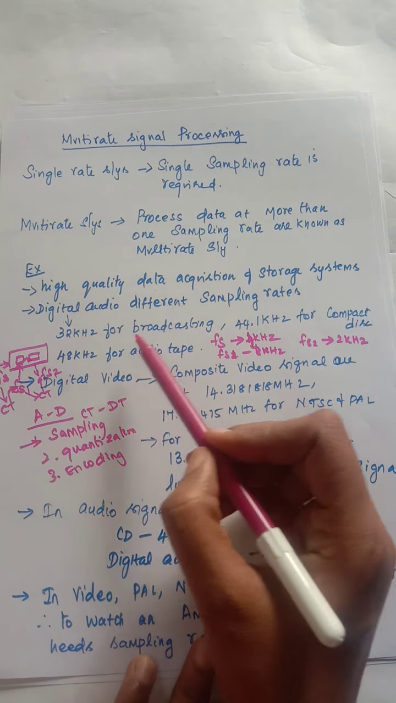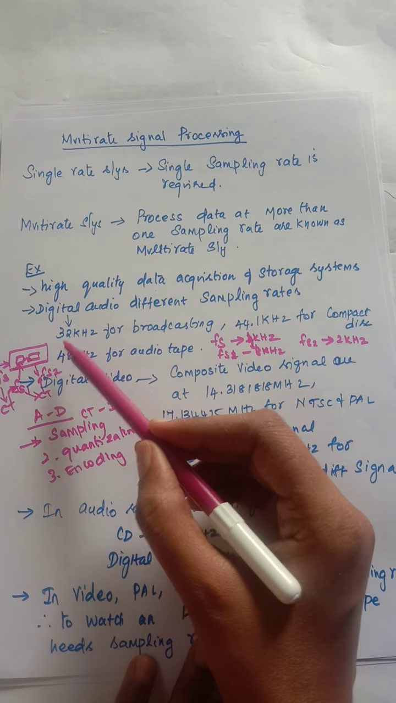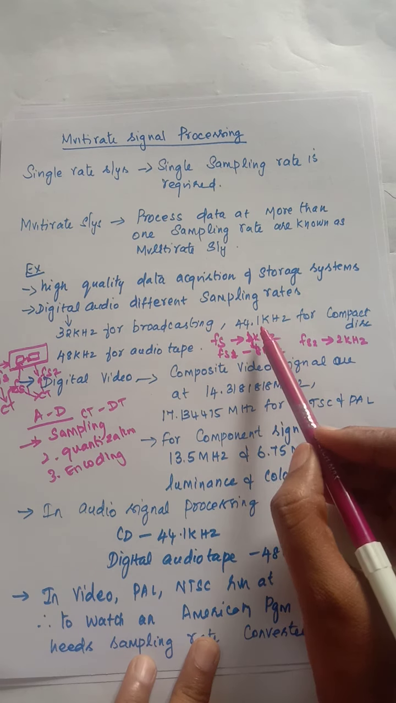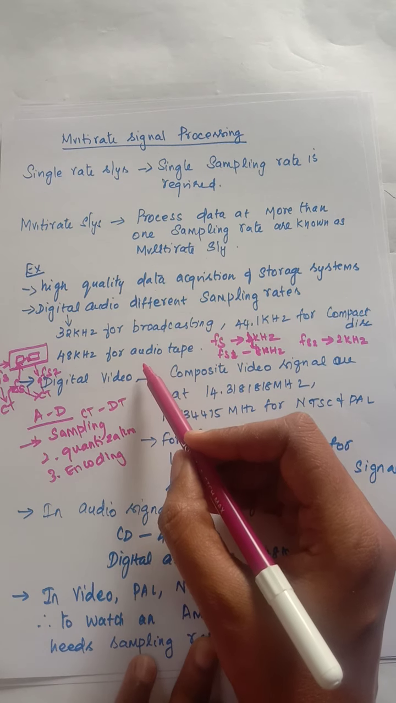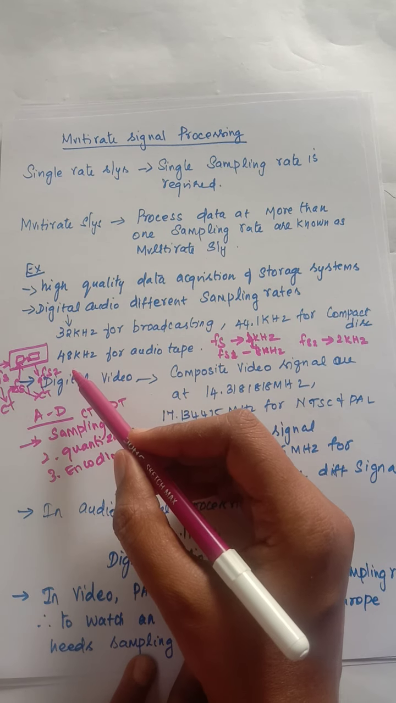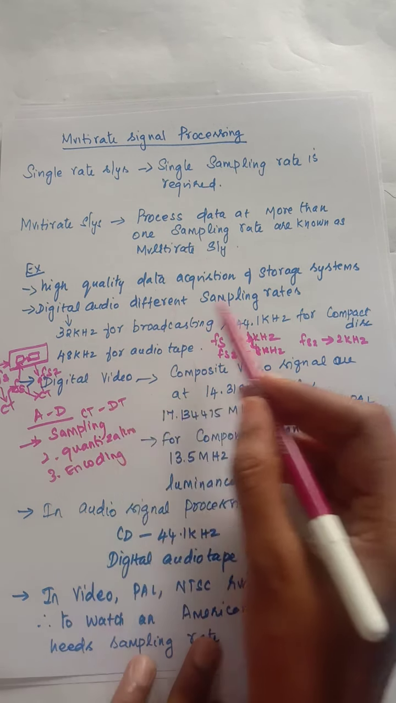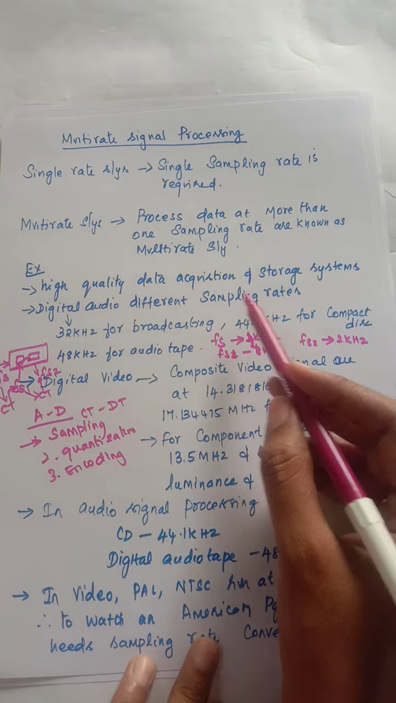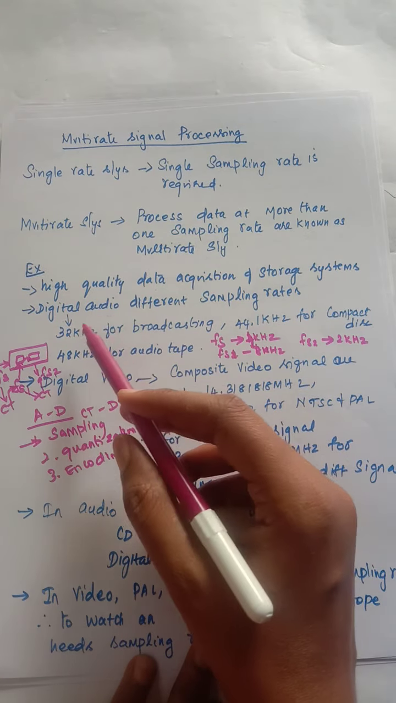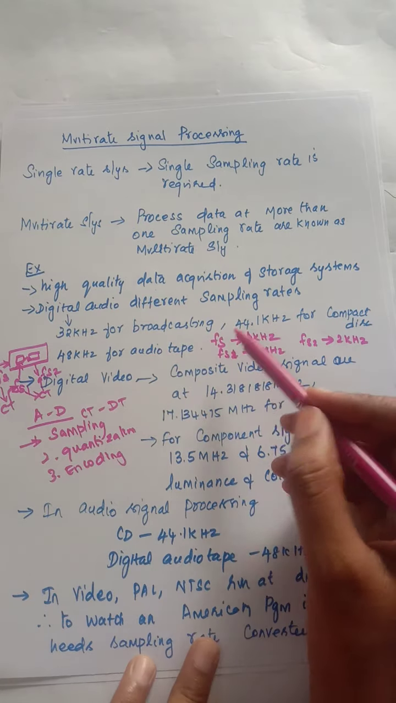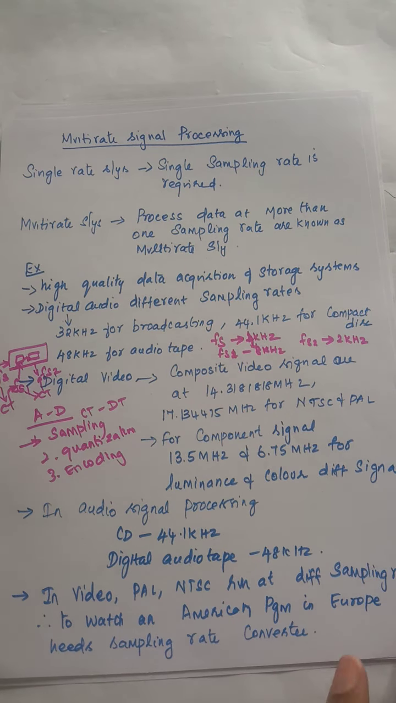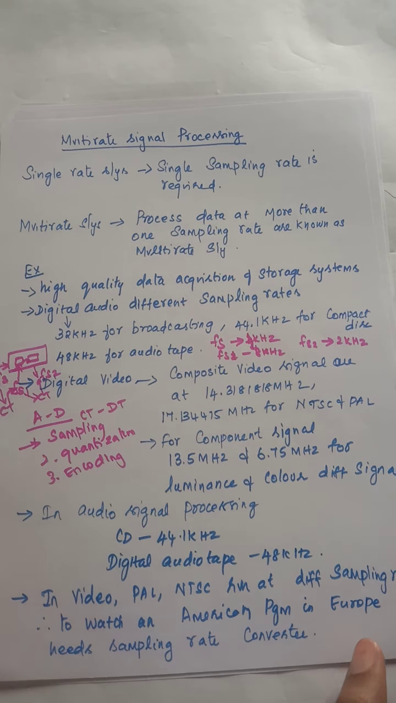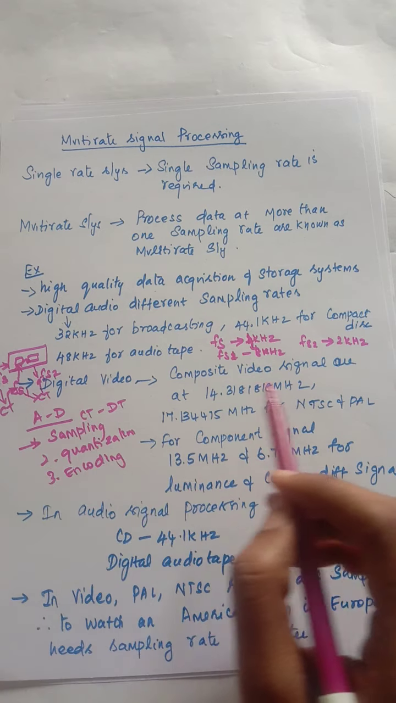Here for broadcasting it is using 32 kilohertz. For compact disk storing purposes, it is using 44.1 kilohertz. For storing on an audio tape, it needs 48 kilohertz. So there is a variation in the sampling frequency. In this case, we can use this interpolation and decimation concept so that it can suit different applications.